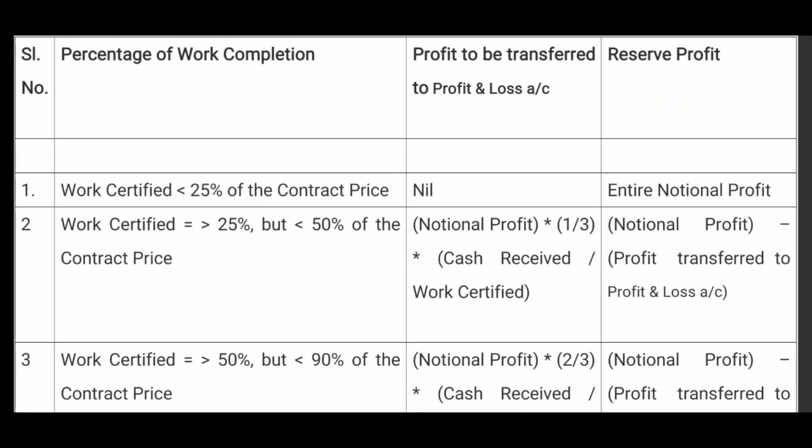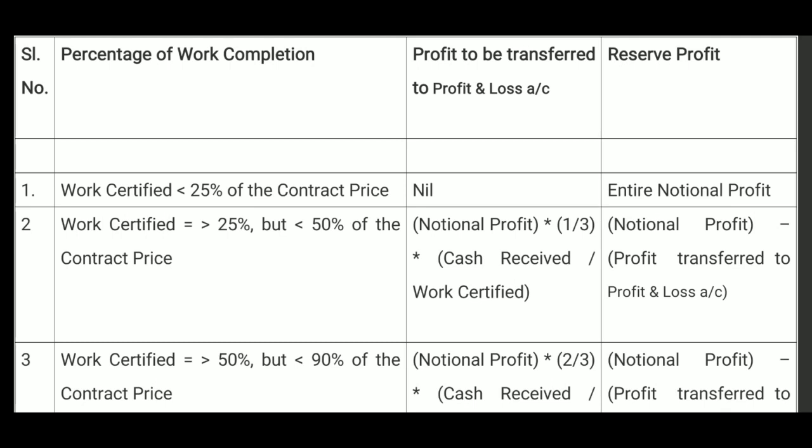The rules explained above are presented briefly. See, the second column will give us the percentage of work completion, that is the progress. Percentages are given: 1, 2, 3, 4. Third column, profits to be transferred to profit and loss account.